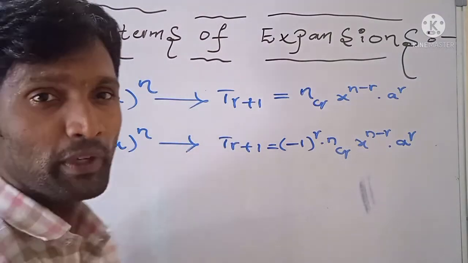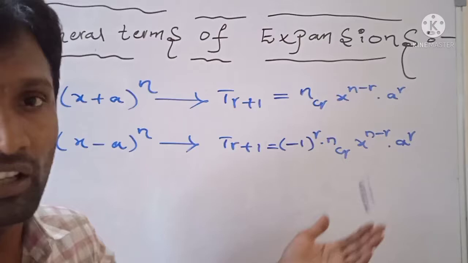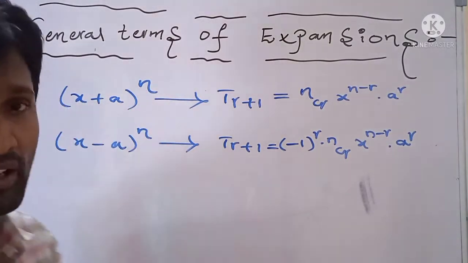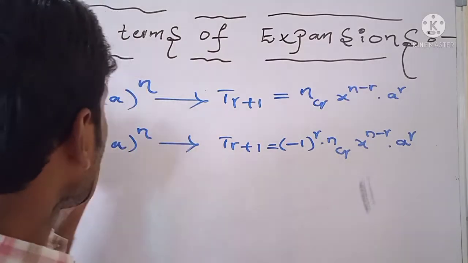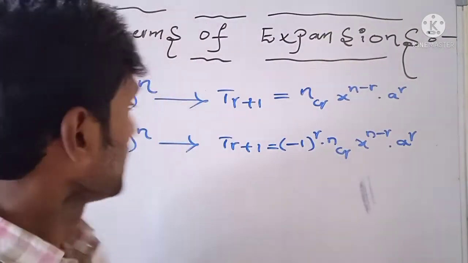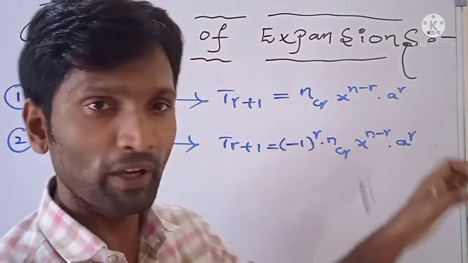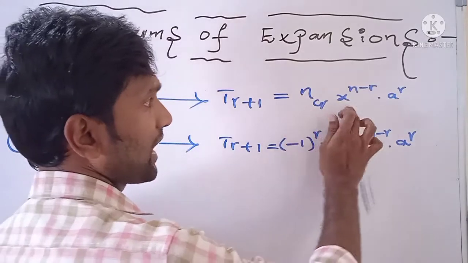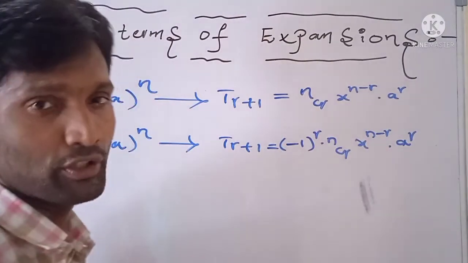What is the difference between the formulas for the general terms of the expansions of (x plus a) whole power n and (x minus a) whole power n? In the expansion of (x plus a) whole power n, all the terms are positive. So in the (x plus a) whole power n expansion, all terms are positive, therefore here we took nCr, x power n minus r, a power r.